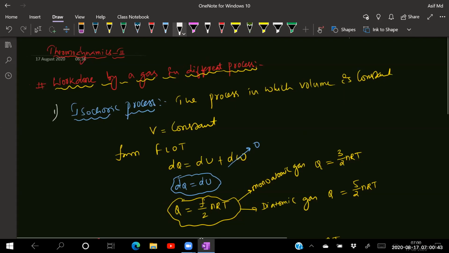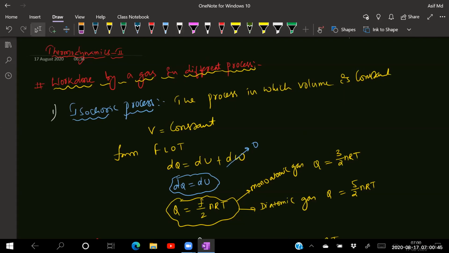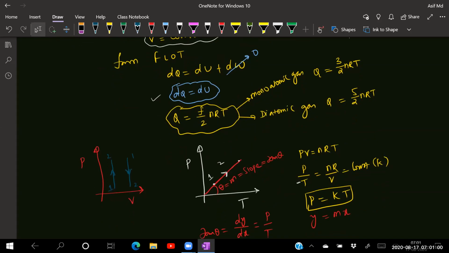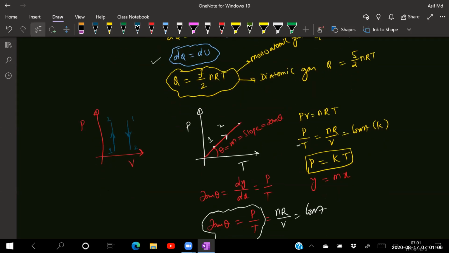Is this process clear for you? Work done by gas in different processes. The first one is the isochoric process, the process in which volume is remaining constant. So volume is equal to constant for this process. Applying the first law of thermodynamics, I got dQ is equal to dU. So from that I got Q is equal to f by 2 nRT, where for monoatomic gas the number of degrees of freedom is 3, and for diatomic gas the number of degrees of freedom is equal to 5. Same way, I got the graphs between P versus V and P versus T.